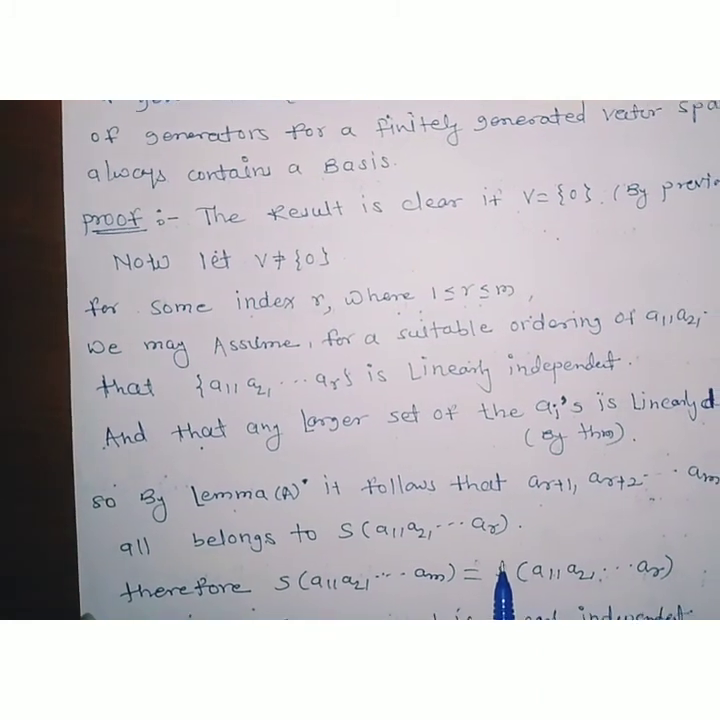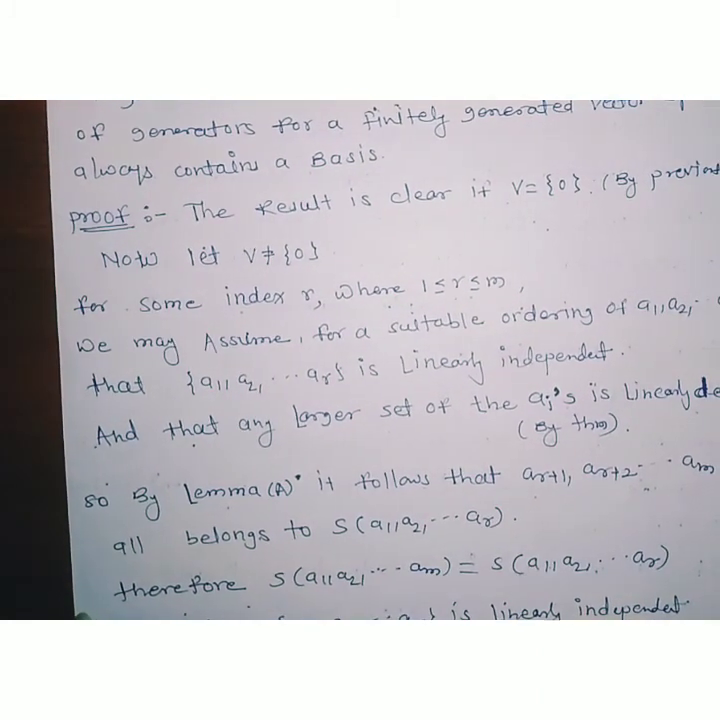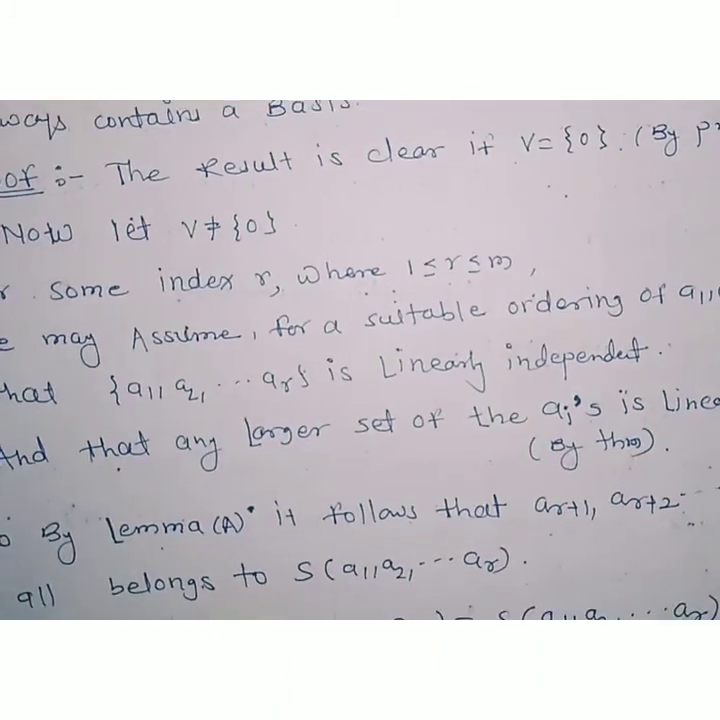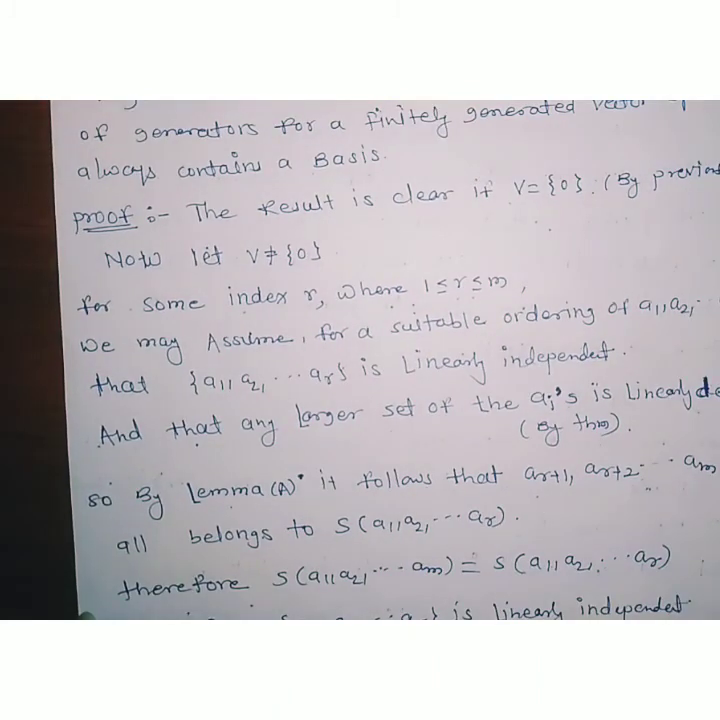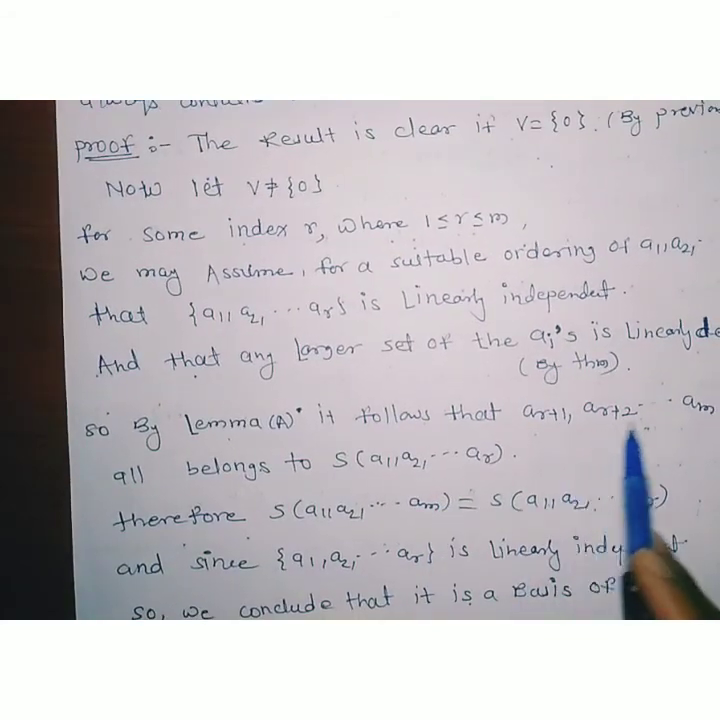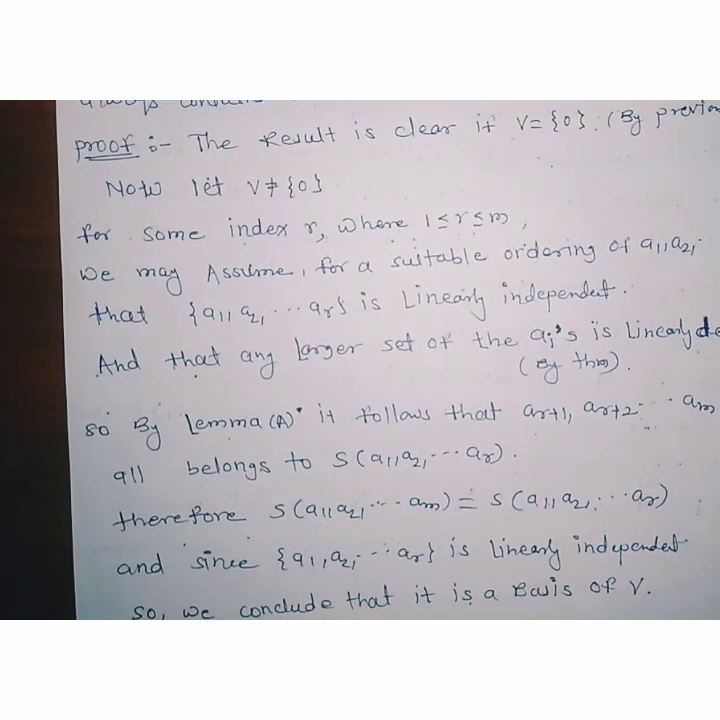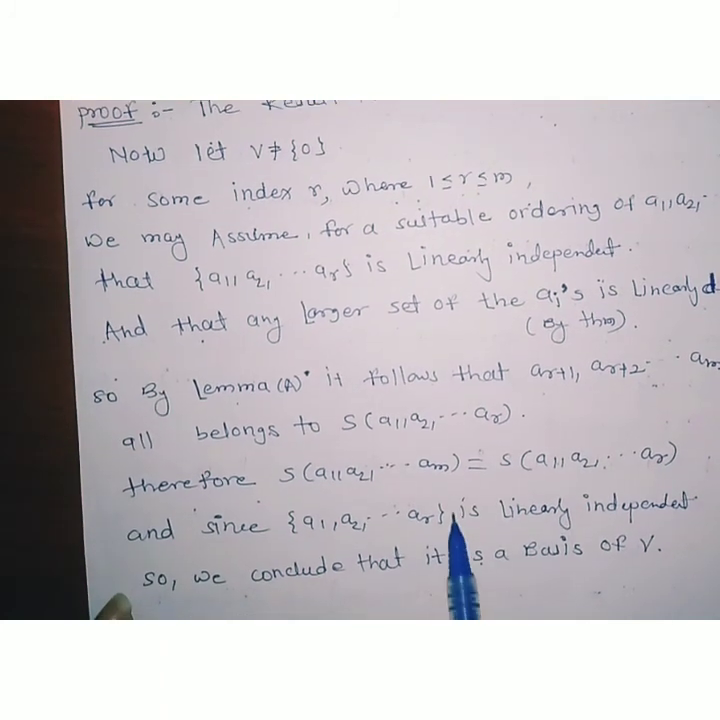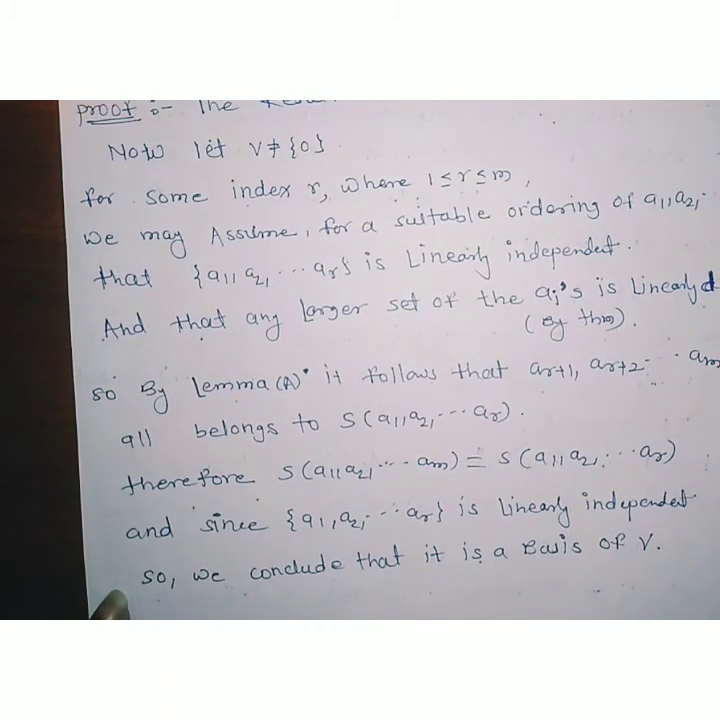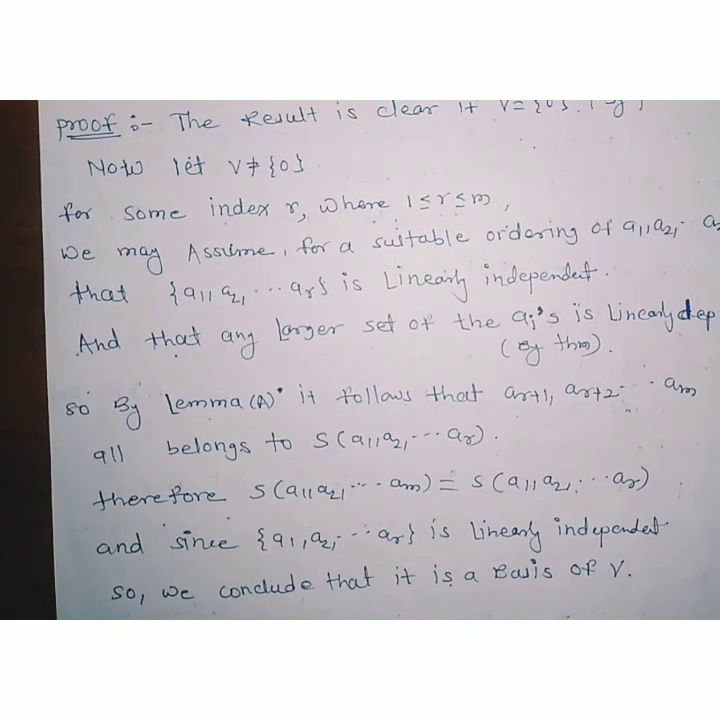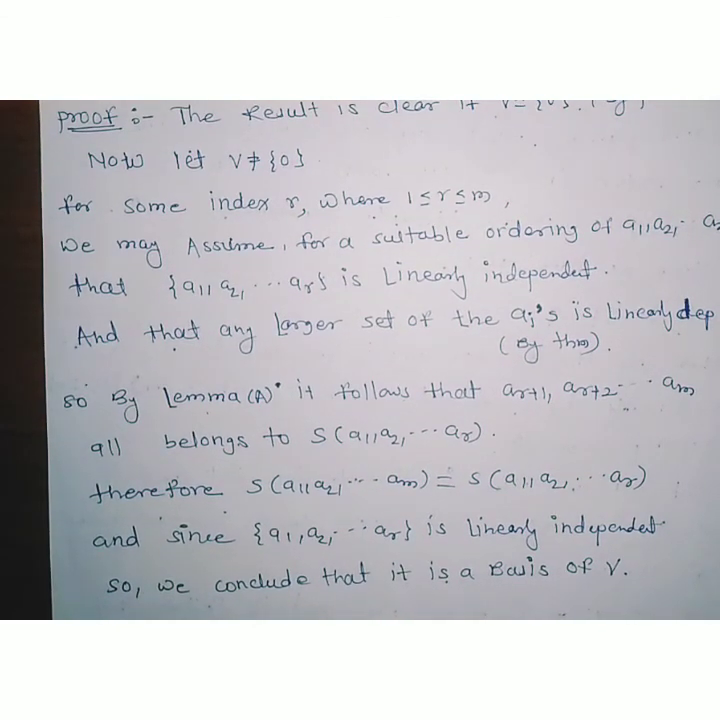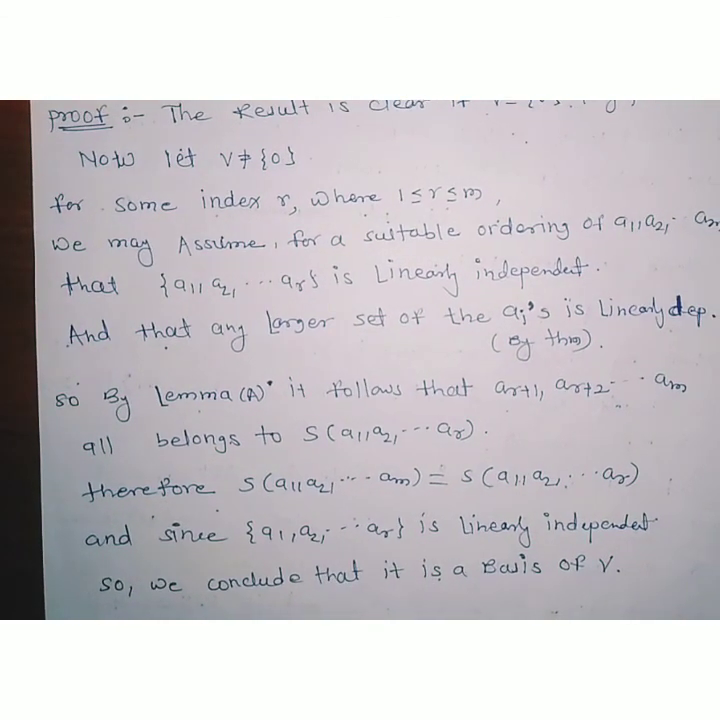By using this fact, as these are linear combinations of these vectors, it implies that these belong to the span of this set. Therefore, both sets must be equal, and as this set is linearly independent and all vectors of V are linear combinations of that set, this implies it forms a basis for the vector space V. Okay, so this is the proof of that theorem.